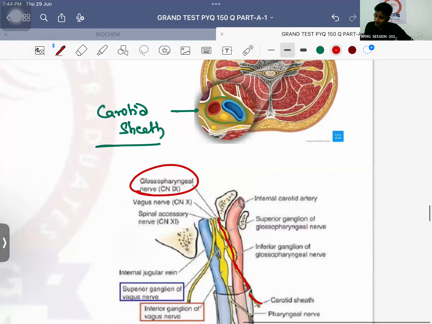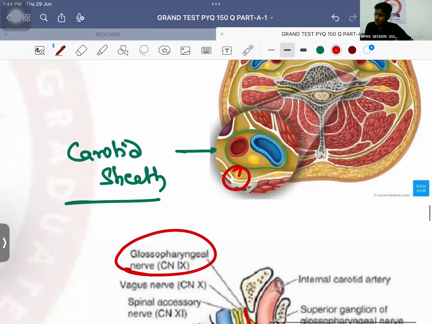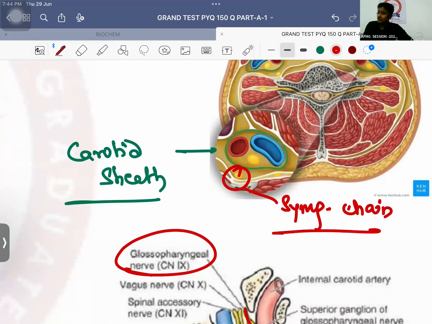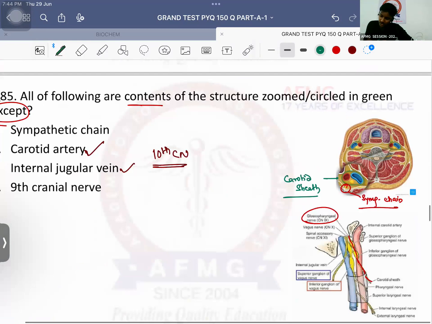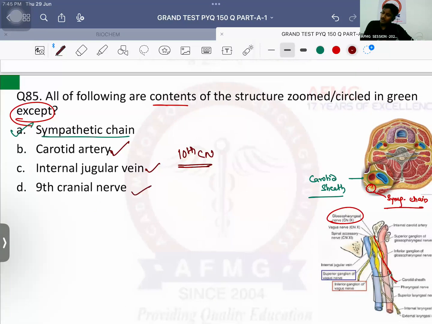Whereas the sympathetic trunk, this is the sympathetic chain. Sympathetic chain is never a part of the carotid sheath. So the exception will be the sympathetic chain. Please remember, the exception will be the sympathetic chain. Sympathetic chain is never a part of the carotid sheath. Please remember that. Even ansa cervicalis, that is the cervical plexus, is not a part of the carotid sheath.